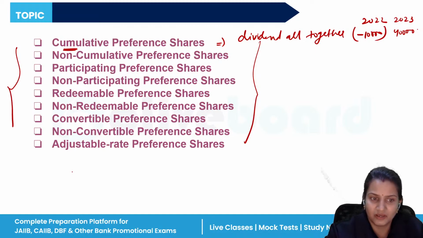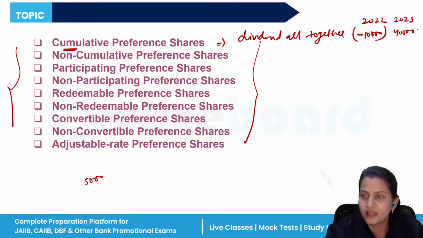Let's assume every preference shareholder gets a dividend of 5,000 rupees. So this year's 5,000 and last year's 5,000: the preference shareholders will get a total of 10,000 rupees in 2023.